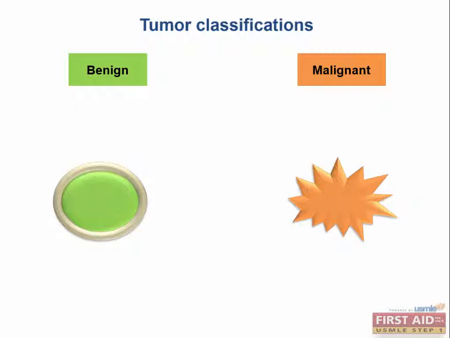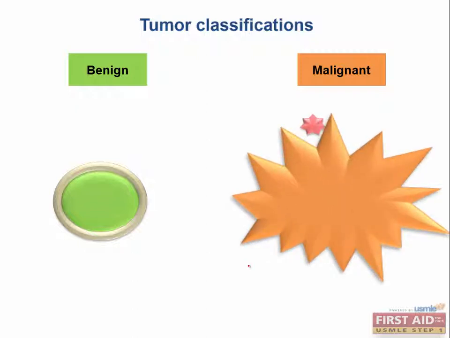And the most important thing, like I said before, what is it? The M of malignant stands for metastasis. They can spread. They're dangerous and deadly. As we see it metastasizing here. Ooh, scary.